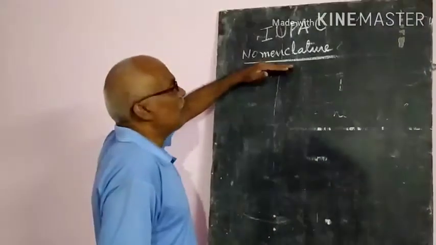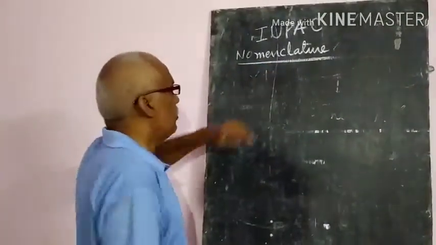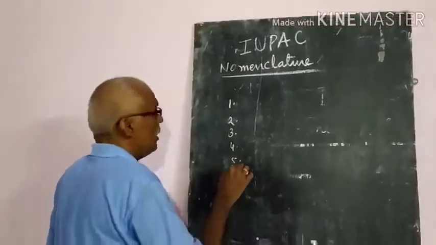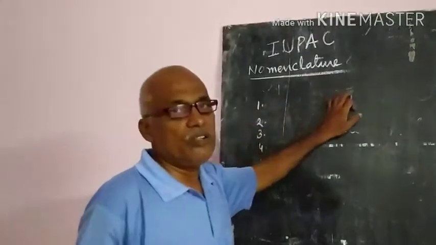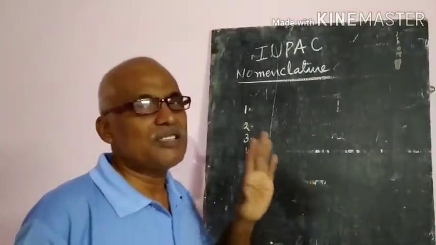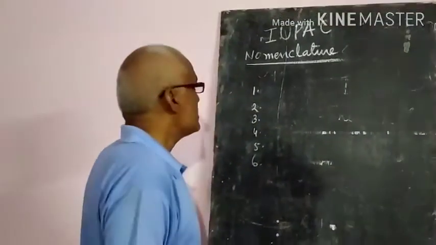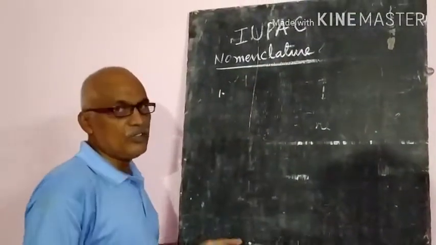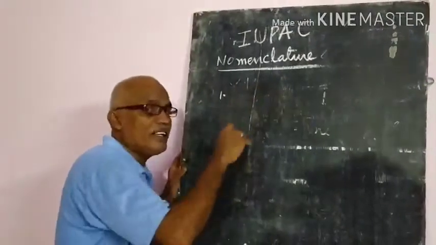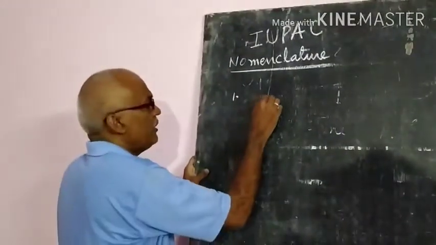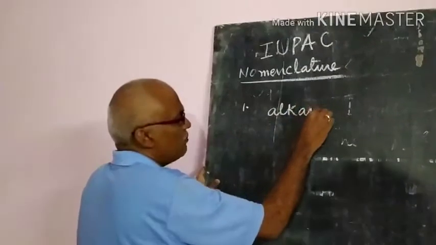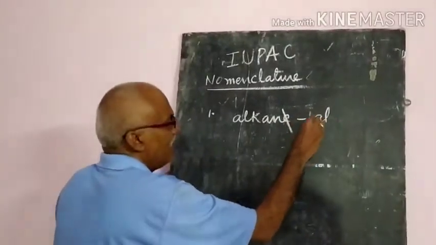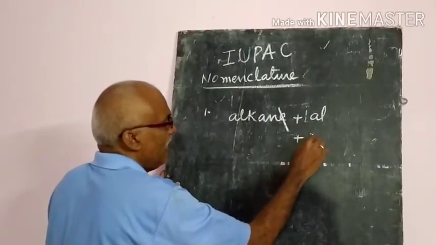To know about this, first of all we should know about 6 points. That means to give the nomenclature of any aldehyde or ketone, just note 6 points, not rules, points. First point: whenever we give the aldehyde or ketone name, we give it from the corresponding alkane. In the name of the alkane, E will be removed. To give the aldehyde, we will add AL, or for ketone, we will add ONE.